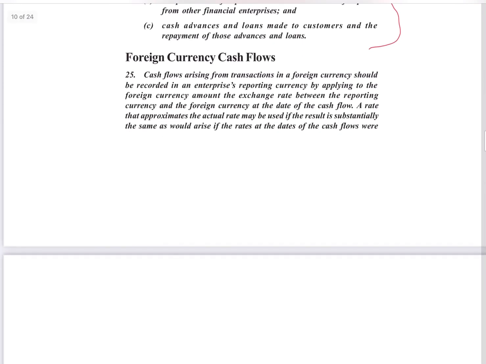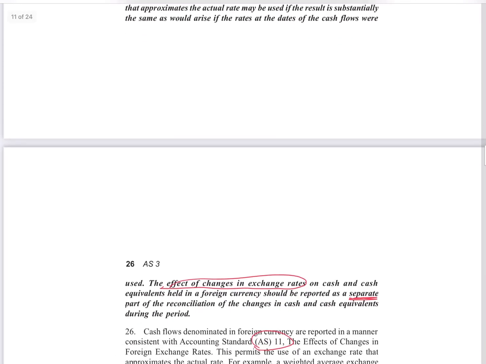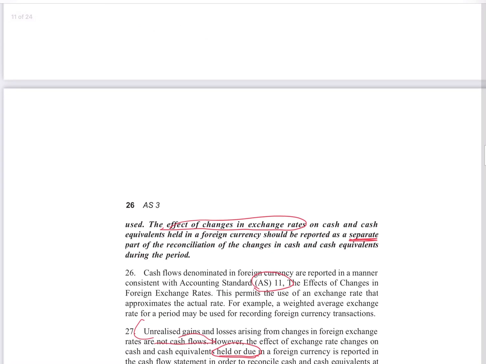Next, foreign currency cash flows. So how to prepare foreign currency cash flows? Then they pointed to AS11. So AS11 says you have to take those rates and present it. So the effect of changes in exchange rate on cash and cash equivalents held in a foreign currency should be reported as a separate part of reconciliation.